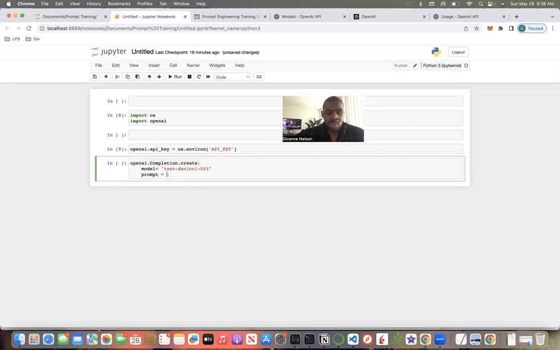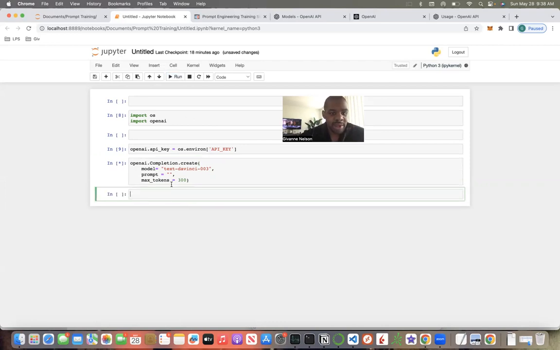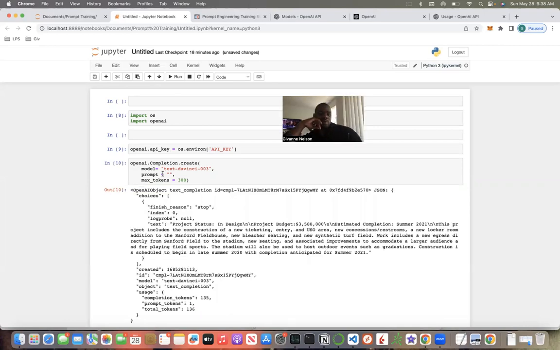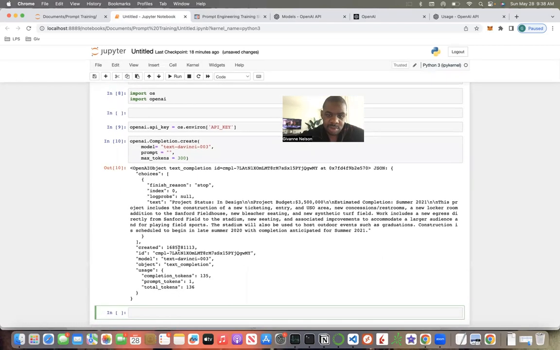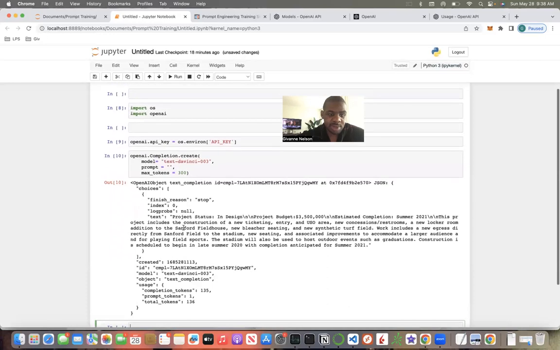This is where we set the prompt. This equals, and we'll set the prompt there. Okay, I didn't even put a comment here. That's crazy, I'm about to leave that thing wide open. And max tokens, just so that we don't use too much of our API calls. All right, so let's do that. And then what should we do next? It's just giving something so we know it's running.